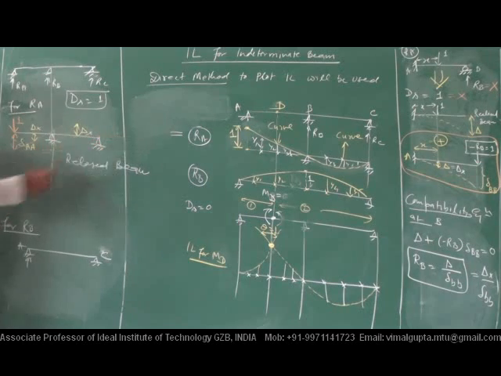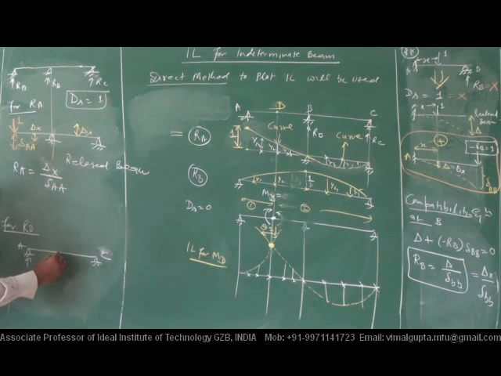So for that part, the value of RA will be delta x by del A. Ready everybody? Similarly here, where the unit load will be there, this is point B, the unit load will be here. Its deflected shape will have this shape.